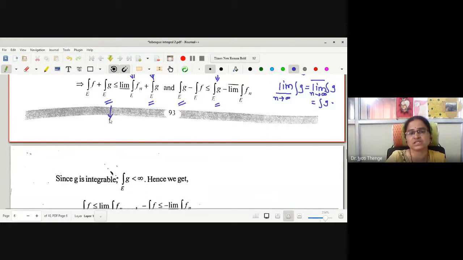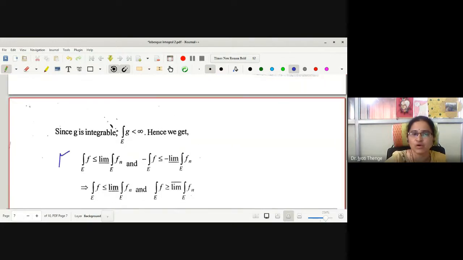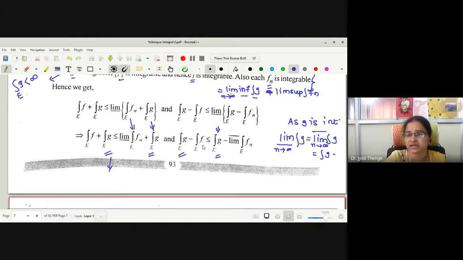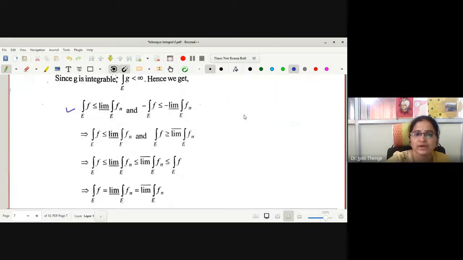The first part gives us integration f less than or equal to the limit inferior of integration fn. And what about the second part? The second part gives us minus integration f less than or equal to minus the limit superior. Let us absorb the negative here. How can I absorb the negative? By changing the inequality. Integration f is now greater than or equal to the limit supremum, or limit superior, of integration fn.